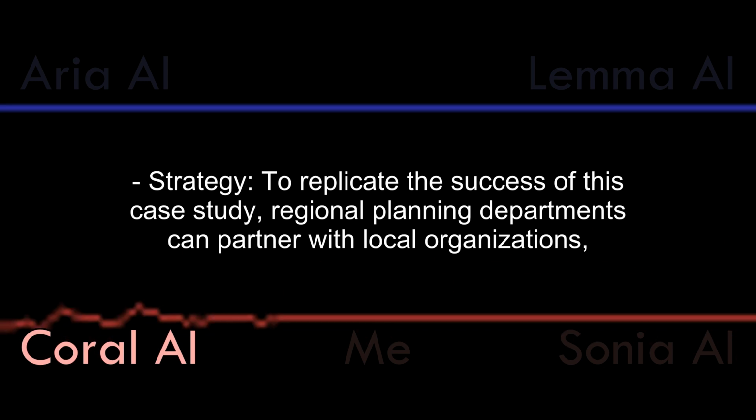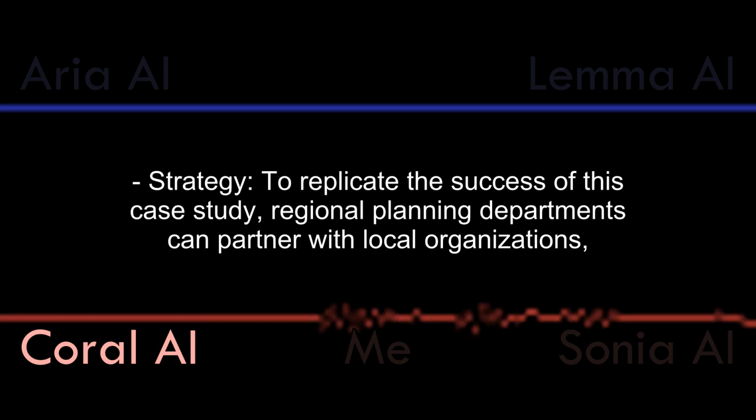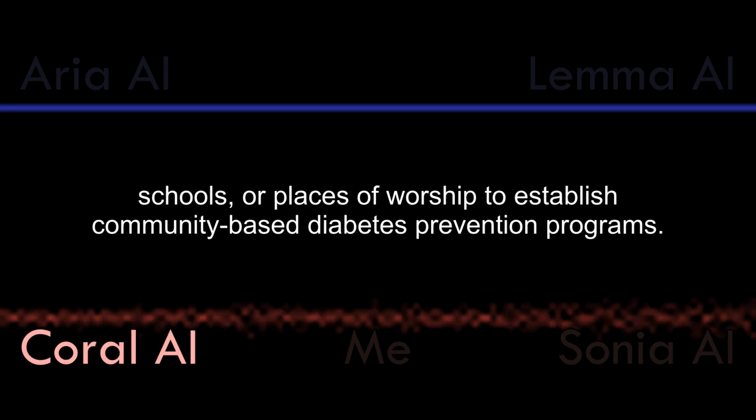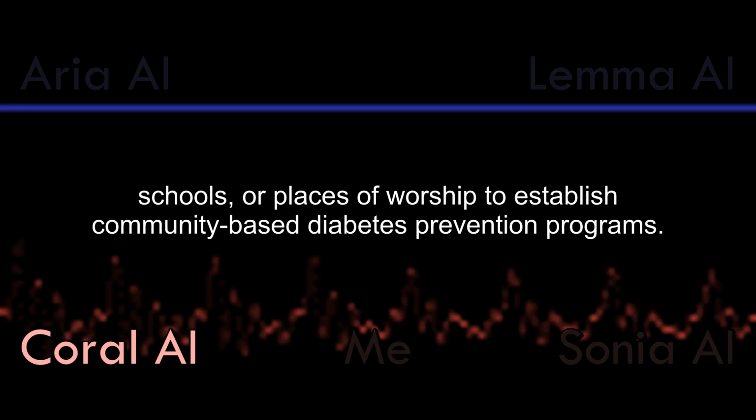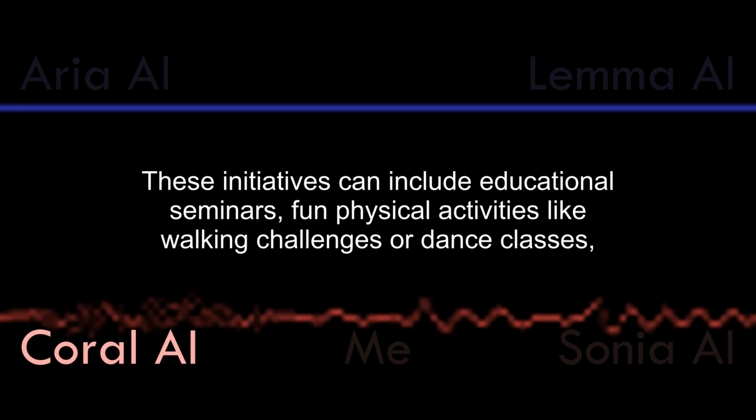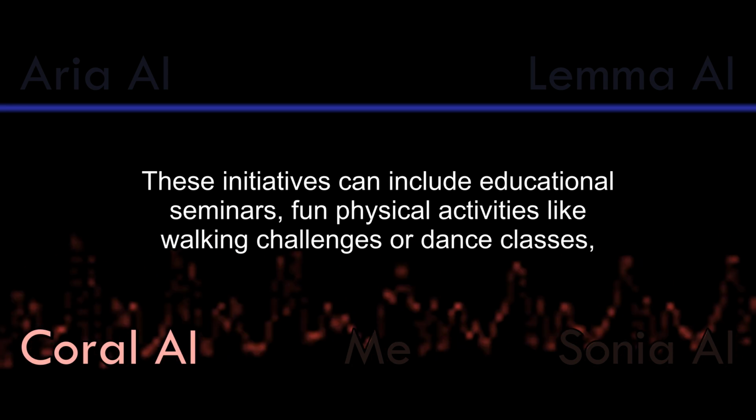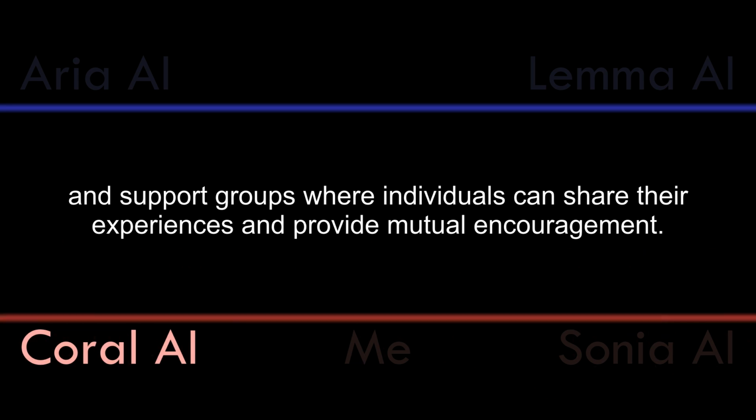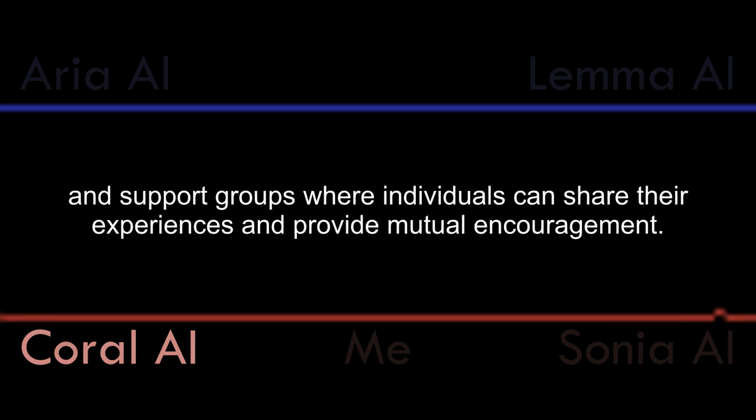Strategy: to replicate the success of this case study, regional planning departments can partner with local organizations, schools, or places of worship to establish community-based diabetes prevention programs. These initiatives can include educational seminars, fun physical activities like walking challenges or dance classes, and support groups where individuals can share their experiences and provide mutual encouragement.